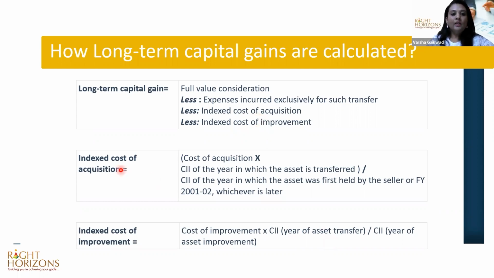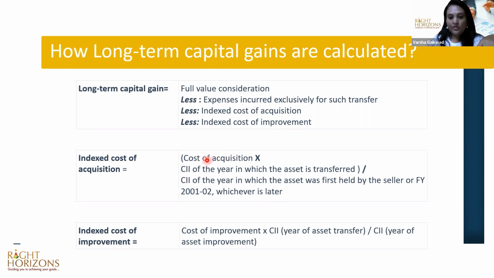So how is that done? There is something called the cost inflation index. In simple terms, it's an index which adjusts the price. It's an index in the sense that a bucket of commodities is taken to arrive at the cost inflation adjustment. There's a list where the cost inflation index numbers for all the years are provided. So for 2005, what is the cost inflation index? And what is the cost inflation index for the selling year? Both have to be taken.